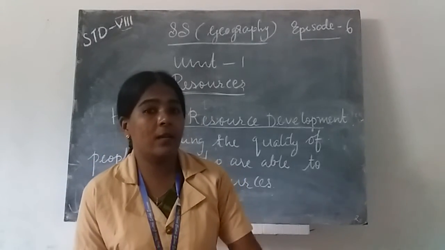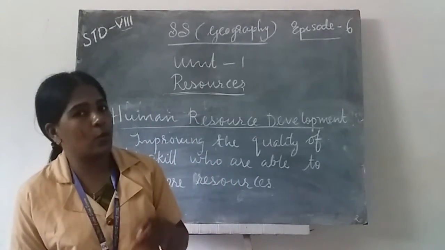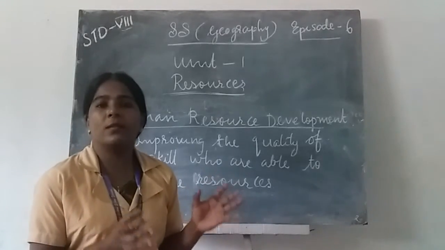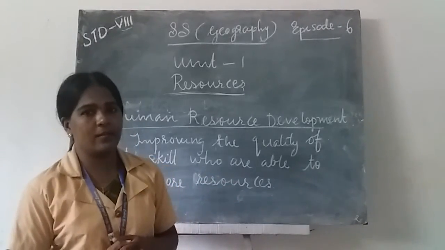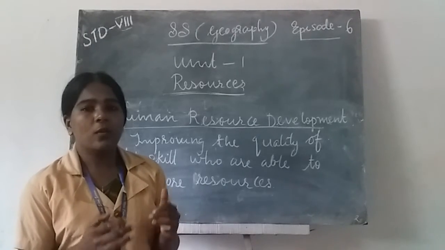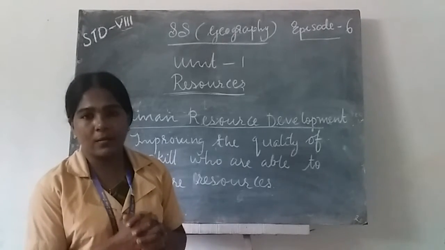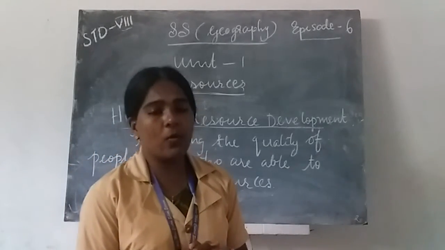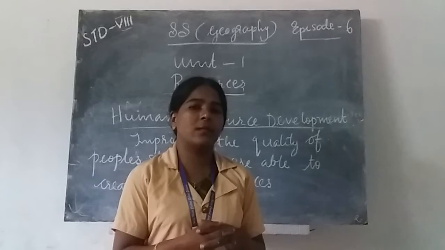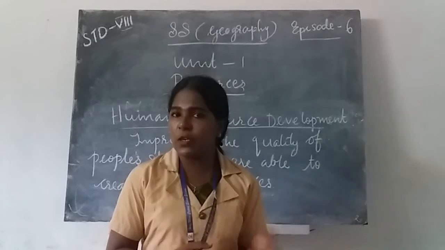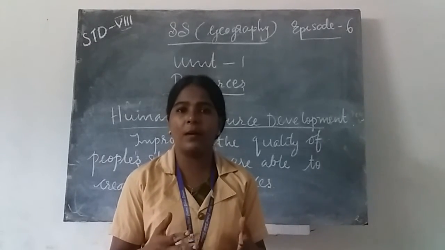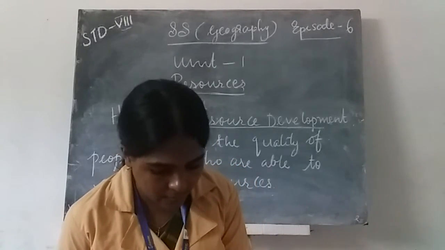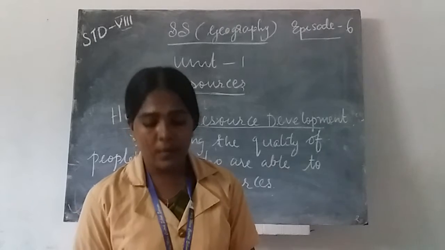Resources are depleted day by day by human activities. So we will conserve these resources for future generations. What will we do to conserve these resources? The chapter begins with a conversation between Amma, Monu, and Raju.